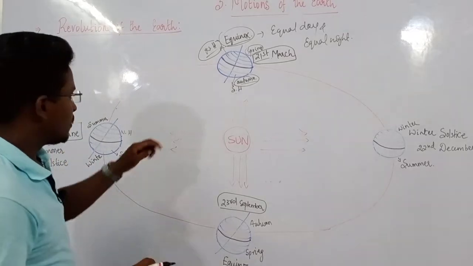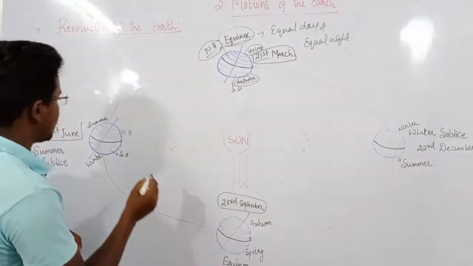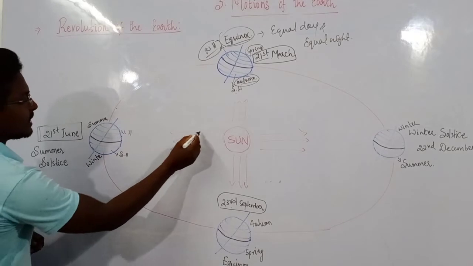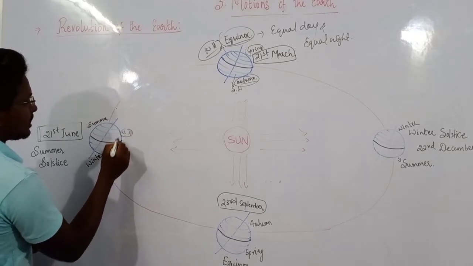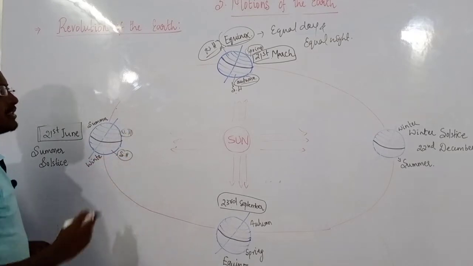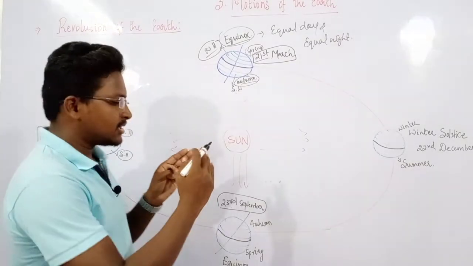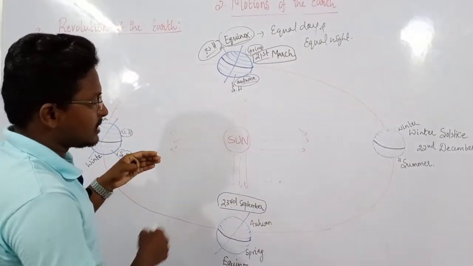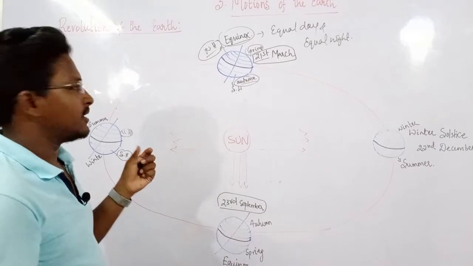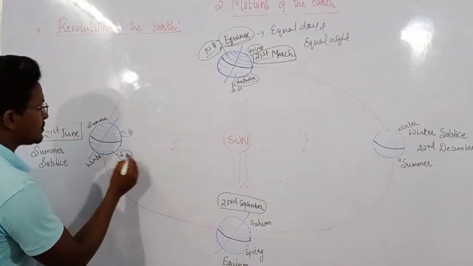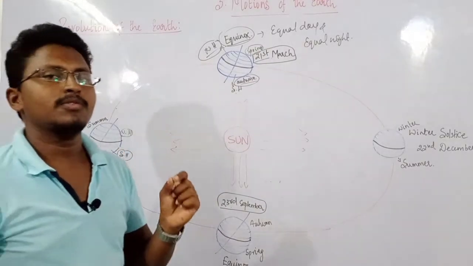So here on the 21st of June, you can see the sun rays are mostly directly falling in this northern hemisphere compared to this southern hemisphere. Why? Because the earth is tilted like this and the sun rays are directly falling in the northern hemisphere, and the southern hemisphere usually receives a lesser amount of sun rays.